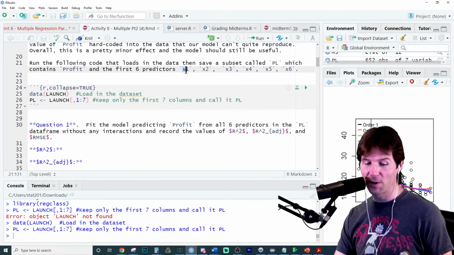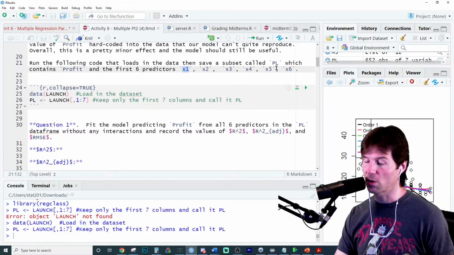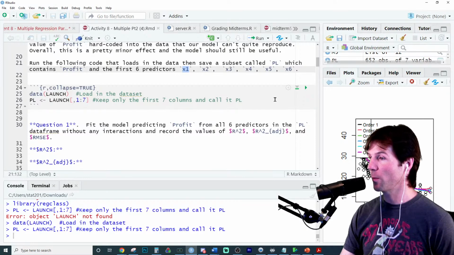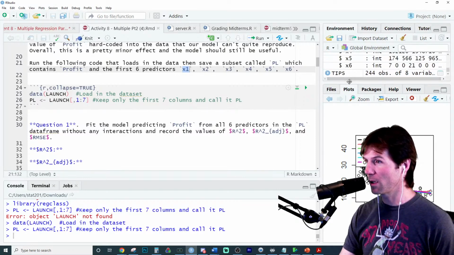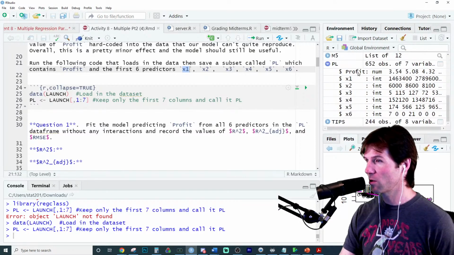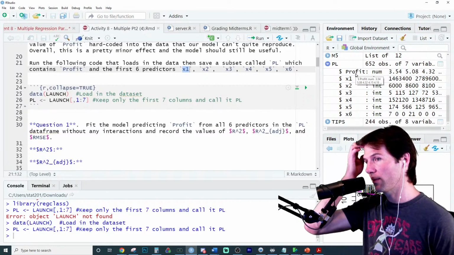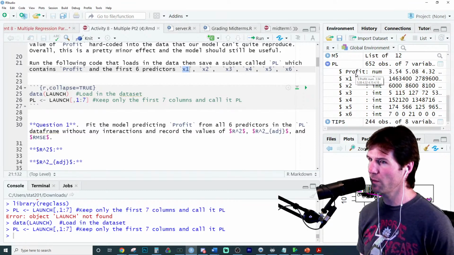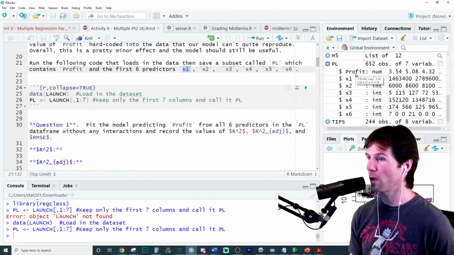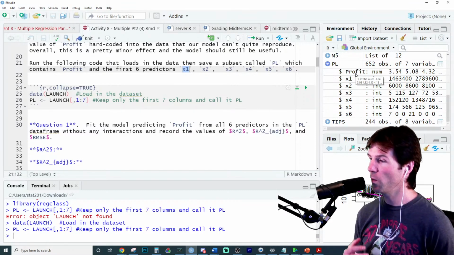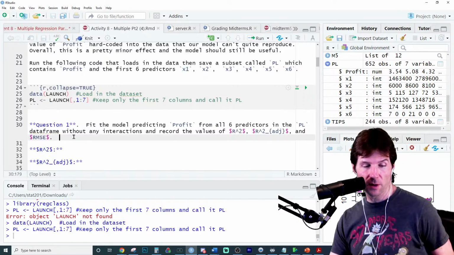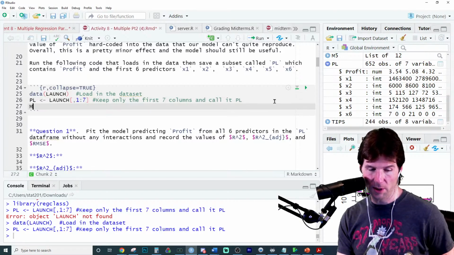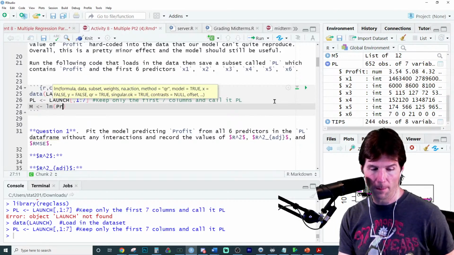So we have here the different X variables, X1, X2, X3, X4, X5, and X6, which represent different things we've collected about the launch of this product. And I believe we're trying to predict the profit of a product. So profit is the Y variable of interest. It says for us to first fit right here a model predicting profit from all 6 variables. What is the shorthand for every single variable? I'll do it the long way right here while someone tells us the shorthand for every variable.